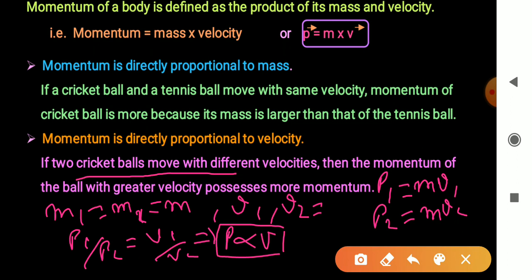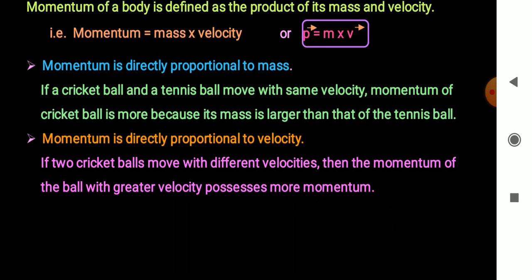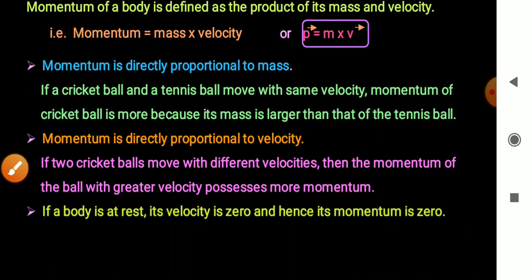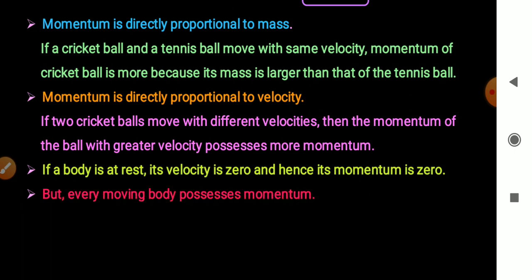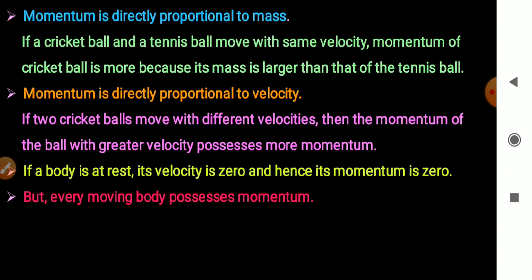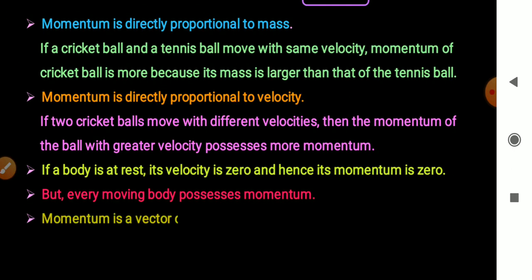Means the object of larger velocity has larger momentum, right? If a body is at rest, its velocity is 0, right? And hence its momentum is 0. But every moving body possesses momentum.